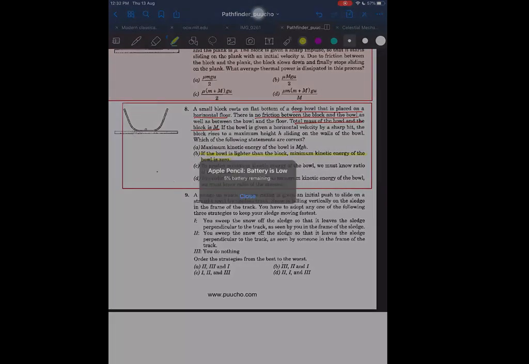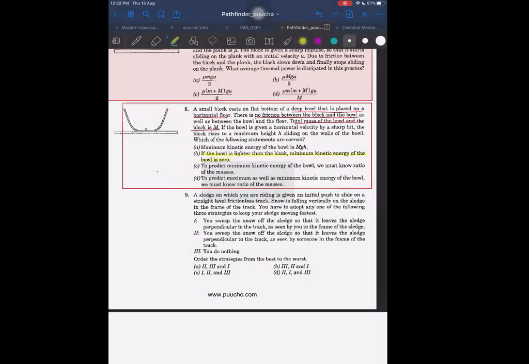But why are they calling it 0? Lighter only, they are not saying it is massless. Lighter means it is lighter compared to the other block, the other thing. It does not mean it has 0 mass. B is not correct according to me.